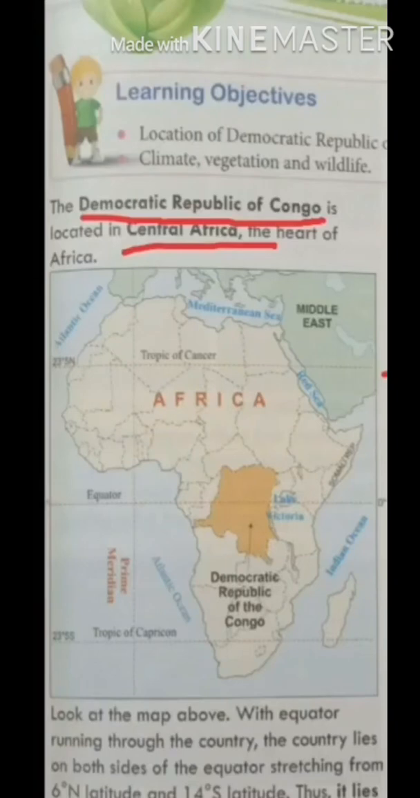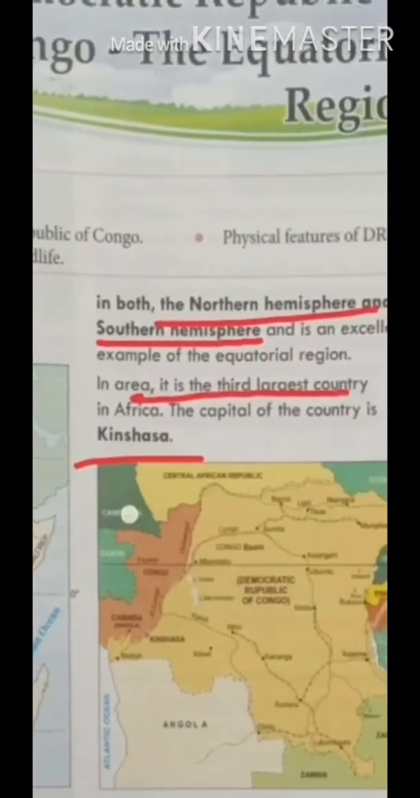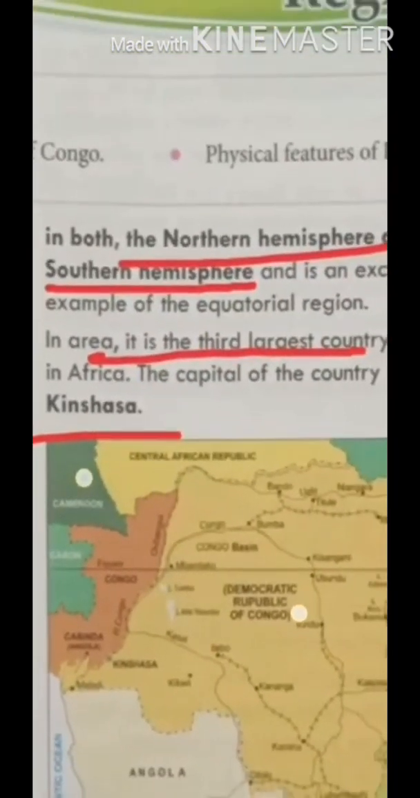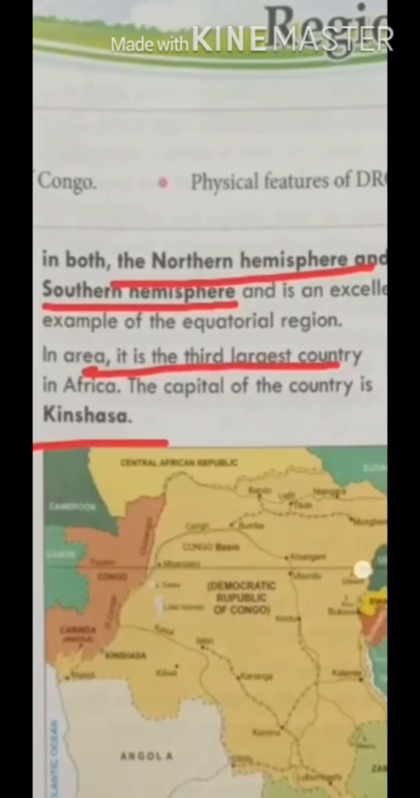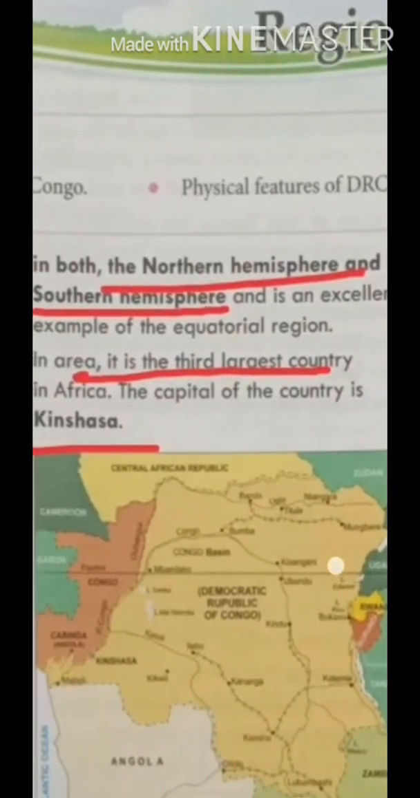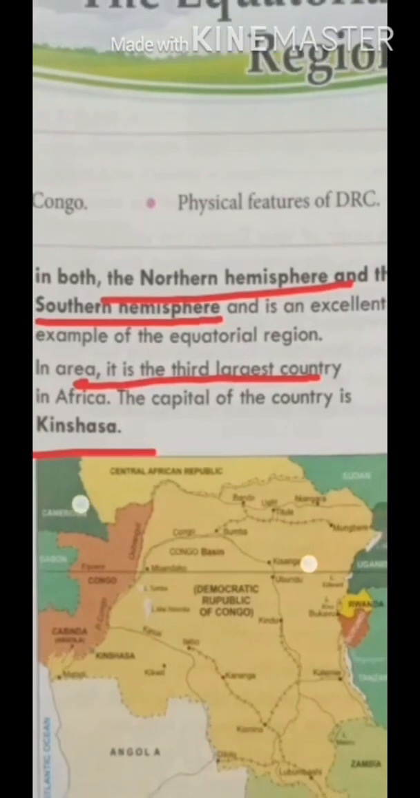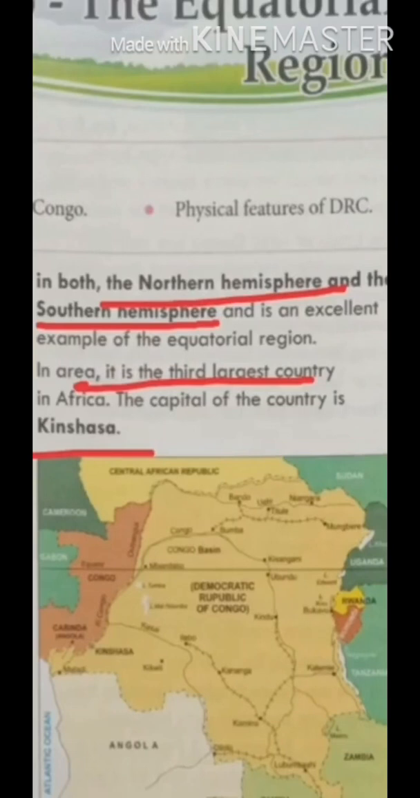So 6 degree north latitude and 14 degree south latitude. And students, it lies in both hemispheres, the northern hemisphere and the southern hemisphere. And it is an excellent example of an equatorial region. And in area, we can say that it is the largest country in Africa.